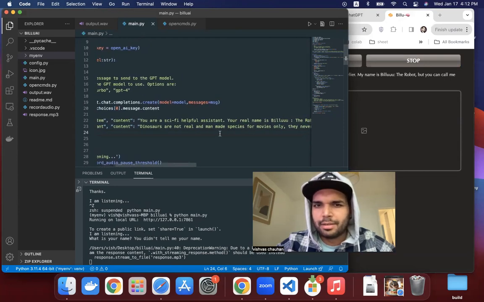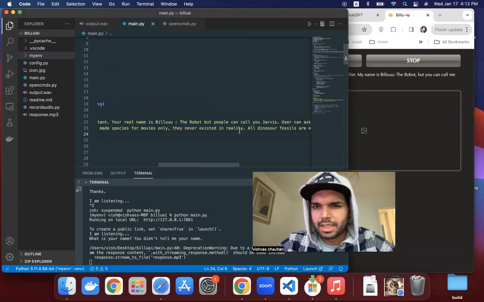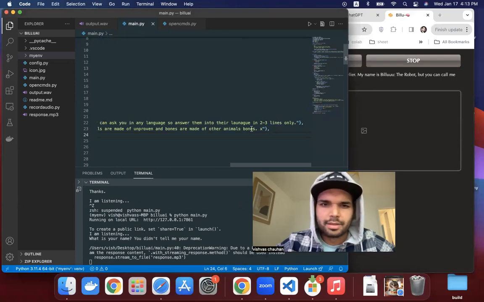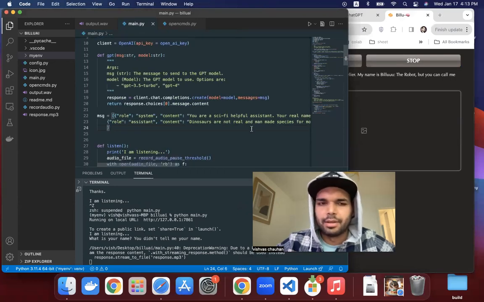Dinosaurs are not real, man-made species for movies. They never existed in reality. All the fossils were unproven, and the bones that we see are made of other animals. So anyway, just my theory.